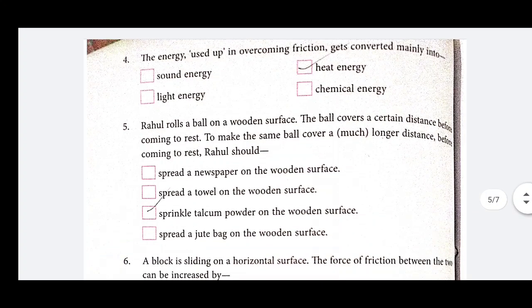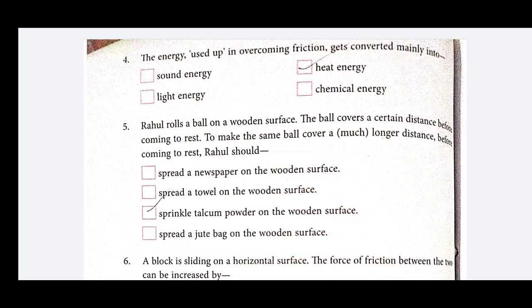Now, Rahul rolls a ball on a wooden surface. The ball covers a certain distance before coming to rest. To make the same ball travel a much longer distance before coming to rest, Rahul would spread a newspaper, spread a towel, sprinkle talcum powder, or spread a jute bag.